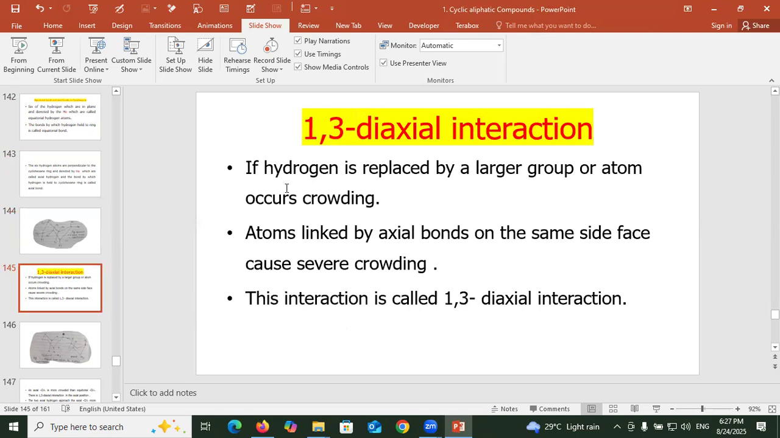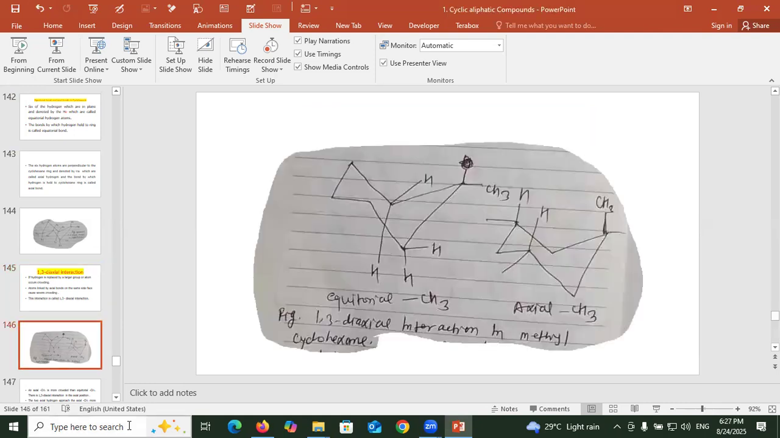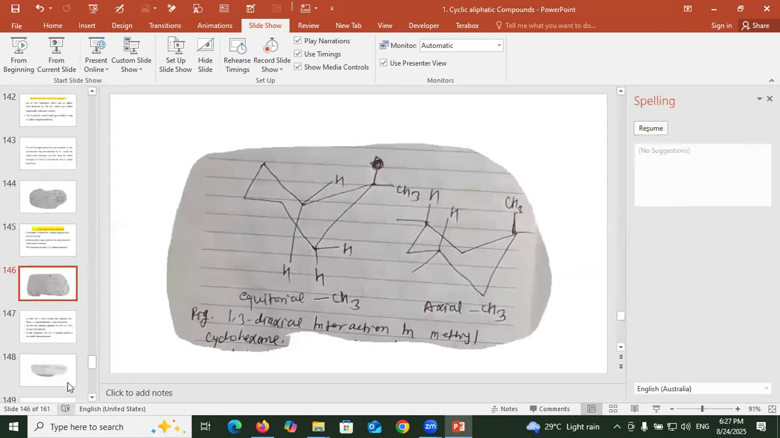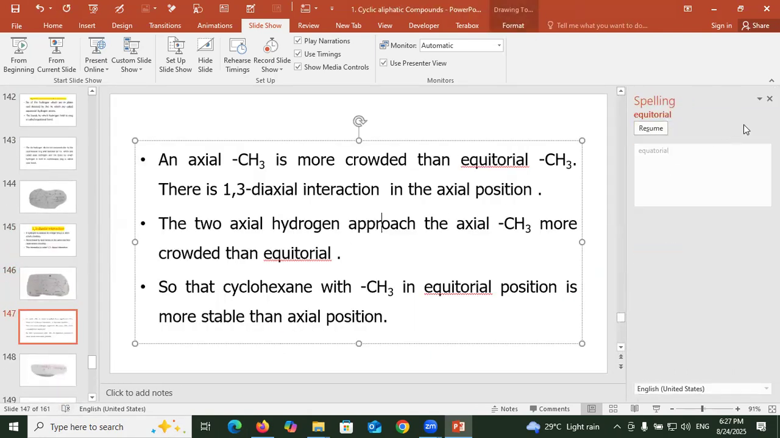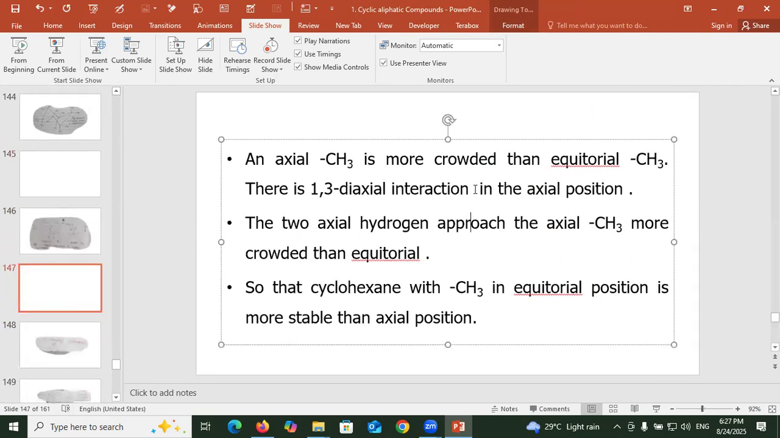1,3-diaxial interaction: if the hydrogen is replaced by a larger group or atom, crowding occurs. Atoms linked by the axial bonds on the same side face cause severe crowding. This interaction is called 1,3-diaxial interaction. Figure: 1,3-diaxial interaction in methylcyclohexane. An axial CH3 is more crowded than an equatorial CH3.